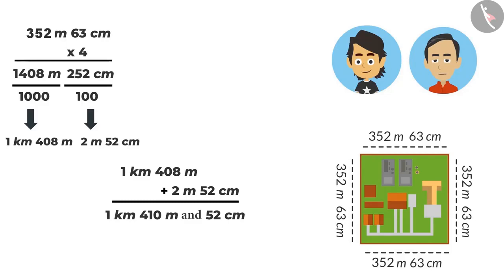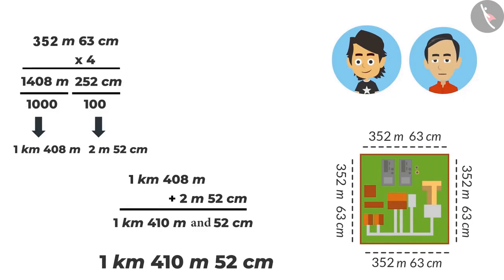There's just a little change. Why have you written "and" in it? It's not needed. Just remove it. But on removing it, 3 units will be used in telling the same length, right? So what? 3 or more units can also be used to write down and mention the length. This would be the correct way of writing it. 1 kilometer, 410 meters, 52 centimeters, which means 1 kilometer and 410 meters and 52 centimeters.